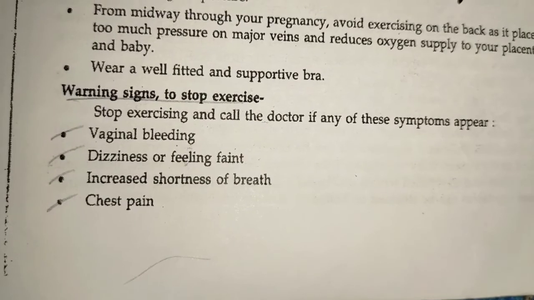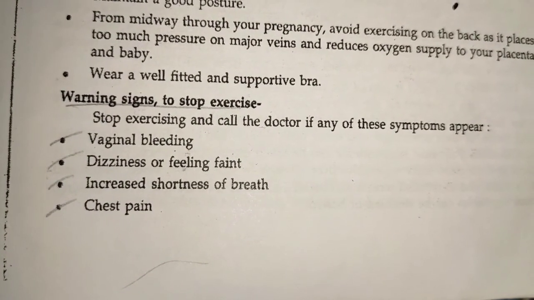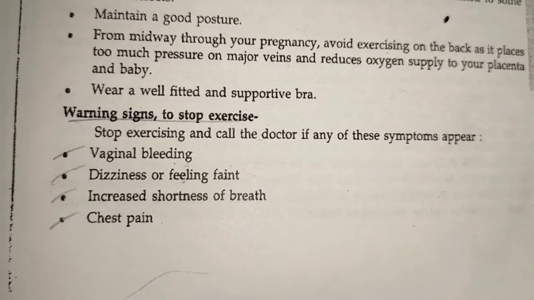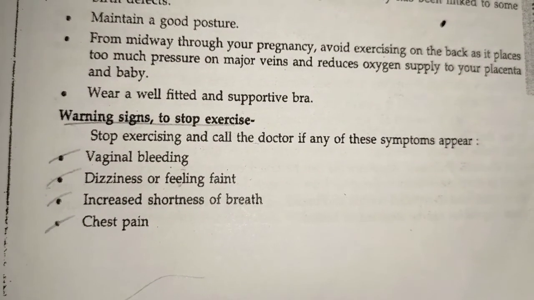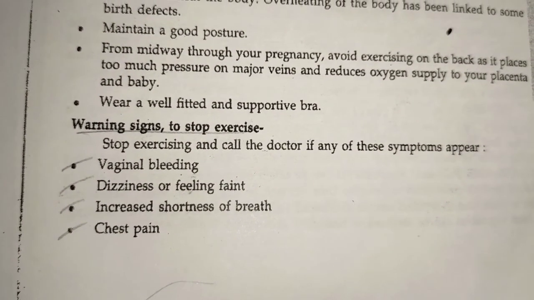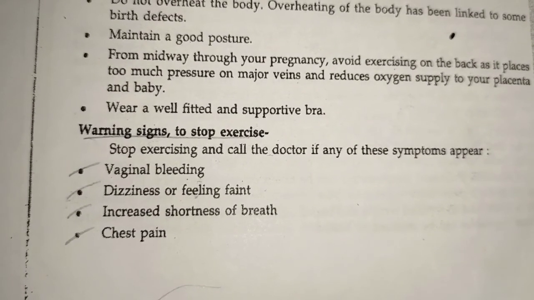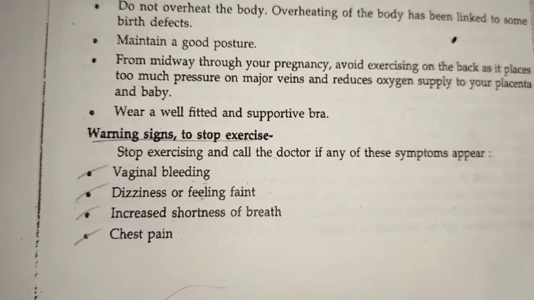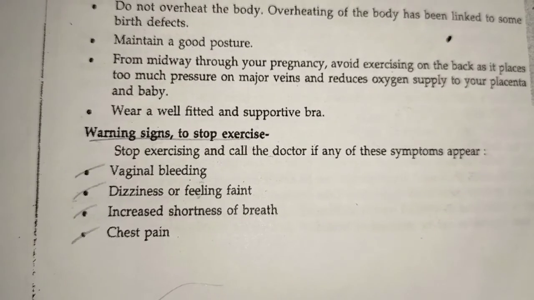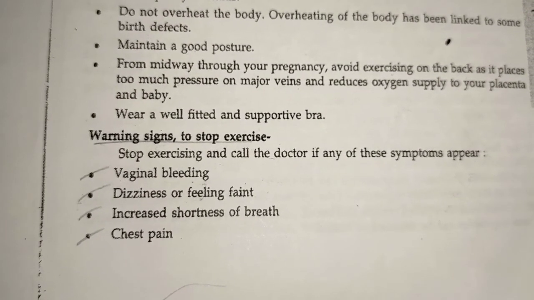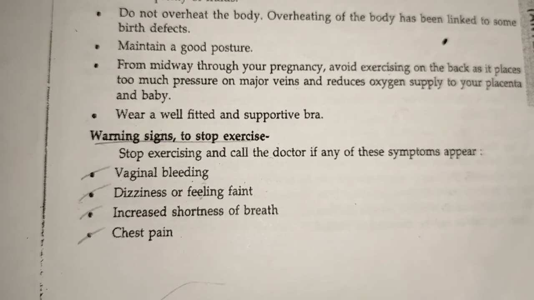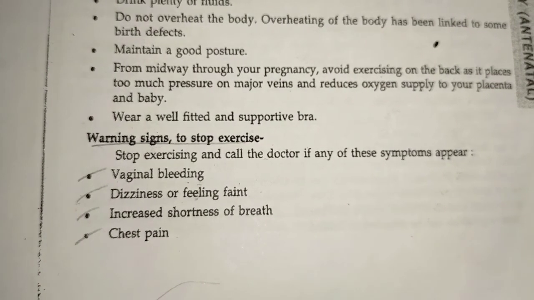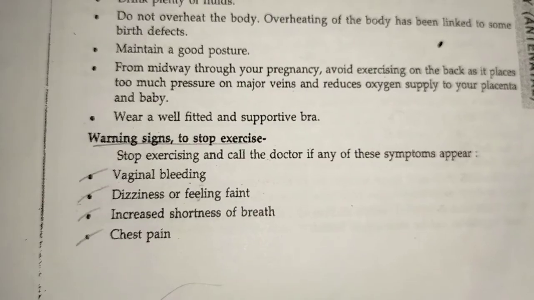Warning signs, or the stop sign. If you see this sign or this condition, you need to stop exercise immediately. If you see any bleeding from the vaginal area, you need to stop exercising and consult the doctor. If you feel very fatigued, like you're almost going to fall on the ground, or you're feeling very dizzy, you need to stop exercising and consume more water and other energy drinks. If you have shortness of breath, you need to stop exercising. And if you get any chest pain or abdomen pain, you need to stop exercising.